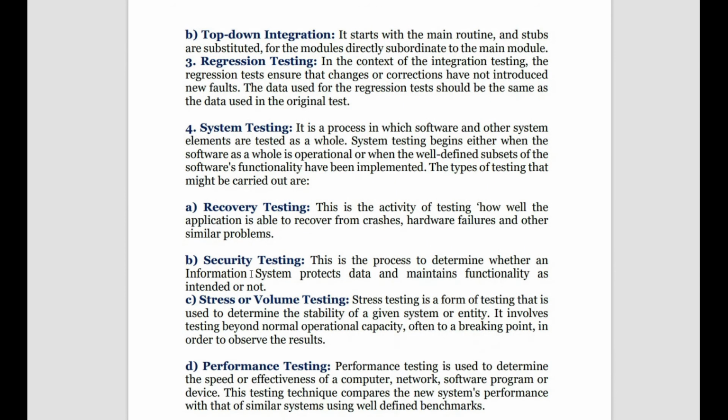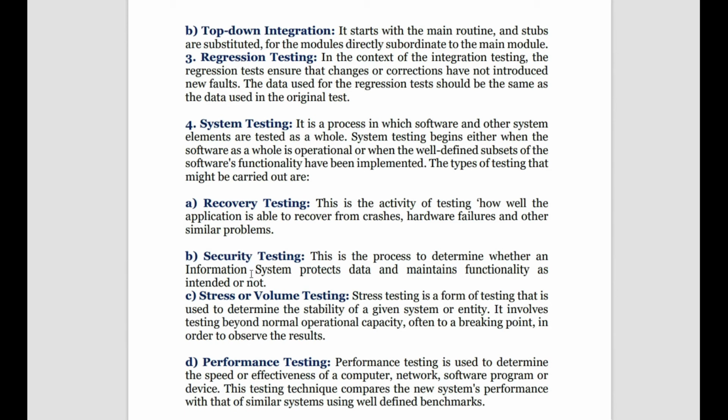So now we are in the fourth stage. We did the unit testing, we did integration testing, we did the regression testing to avoid changes to the original data, and then we are now doing the entire system testing. In entire system testing, we have recovery testing, security testing, stress or volume testing, and performance testing.